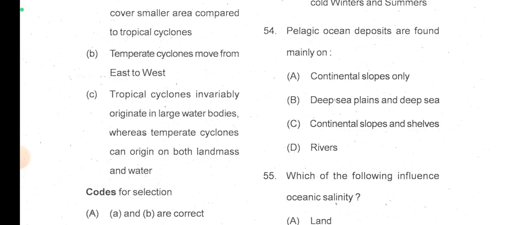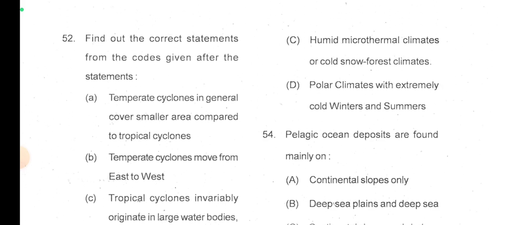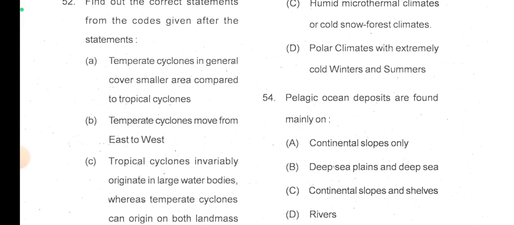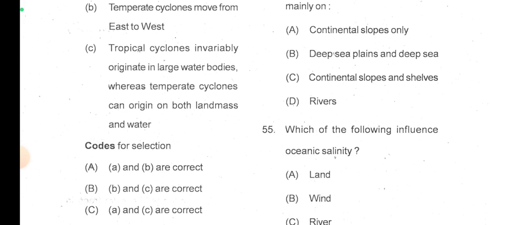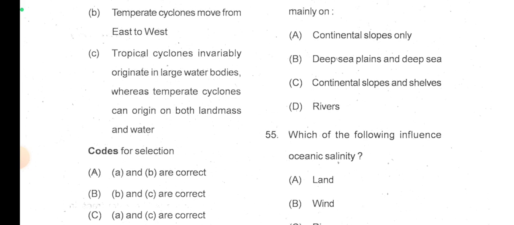Oh, I need to check it. Tropical cyclones invariably originate in larger water bodies, whereas temperate cyclones can originate on both land mass and water. Yes, this is correct. So option C is correct here. And B is correct. B and C can be correct. Do check once. Okay, temperate cyclones move in which direction?